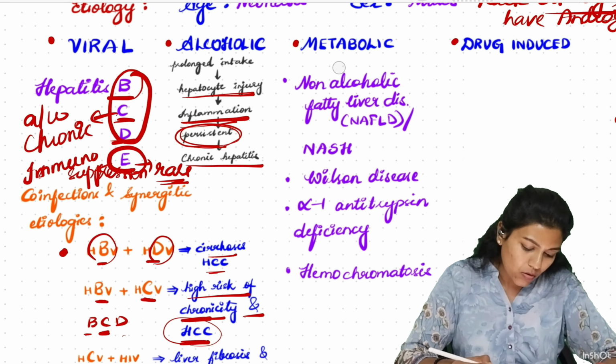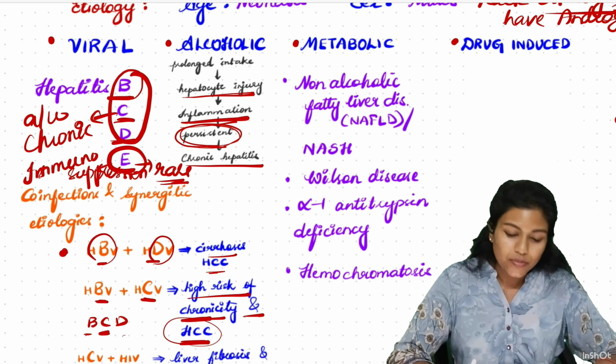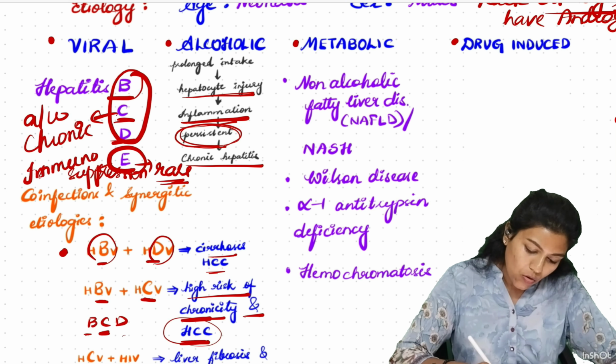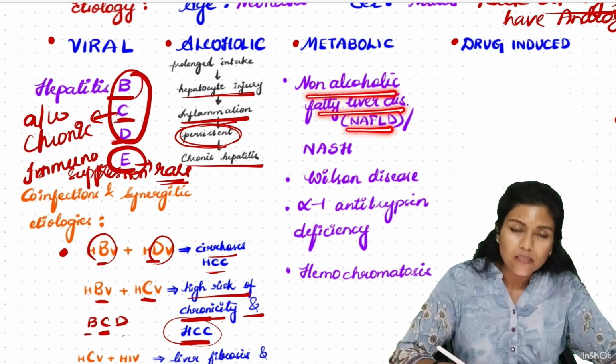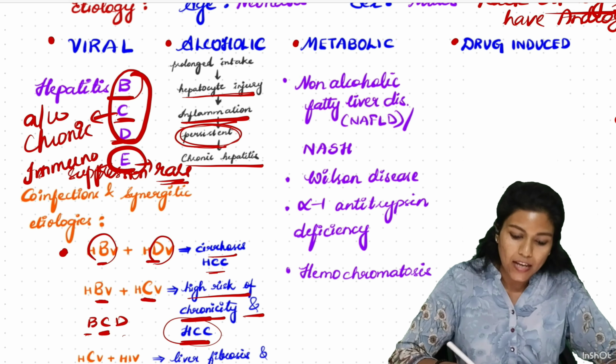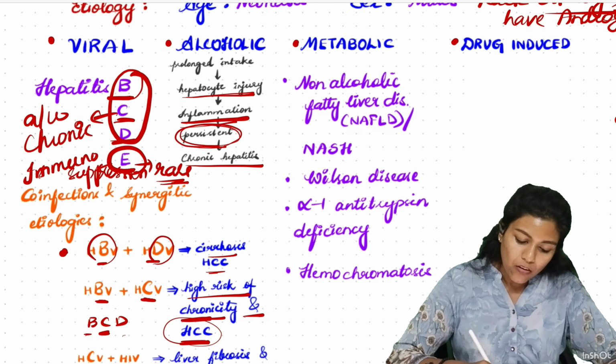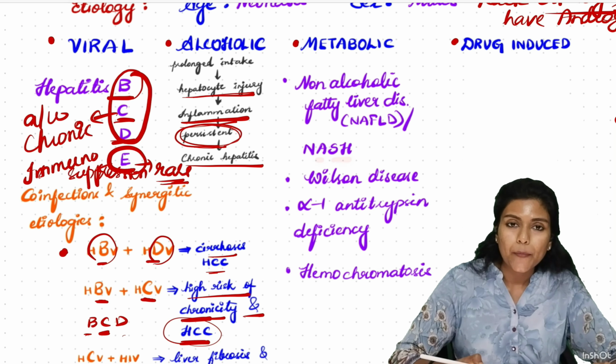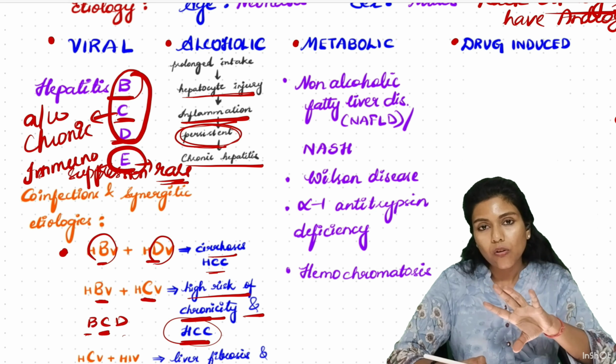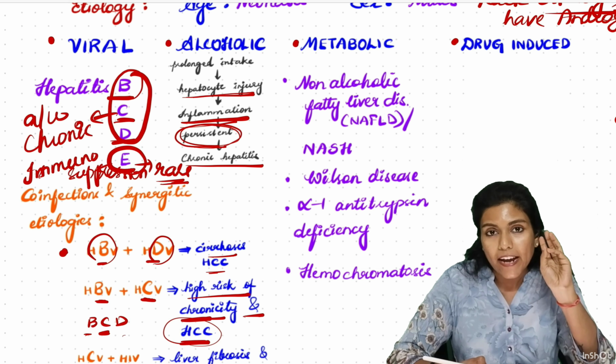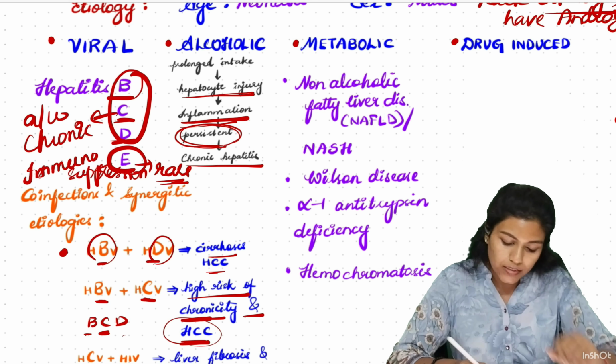Coming to the metabolic causes. There are a few entities like non-alcoholic fatty liver disease, abbreviated as NAFLD, or non-alcoholic steatohepatitis.